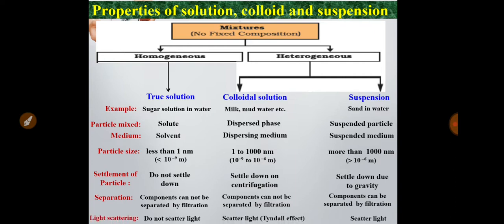The last point is light scattering. In true solution, the particles are so small that they cannot scatter light when some light is passed through the solution. But for colloidal solution and small size suspended solution, if you pass some light, the light will be scattered by the particles present in colloidal solution and suspension. This phenomenon is called Tyndall effect. I will discuss it later.